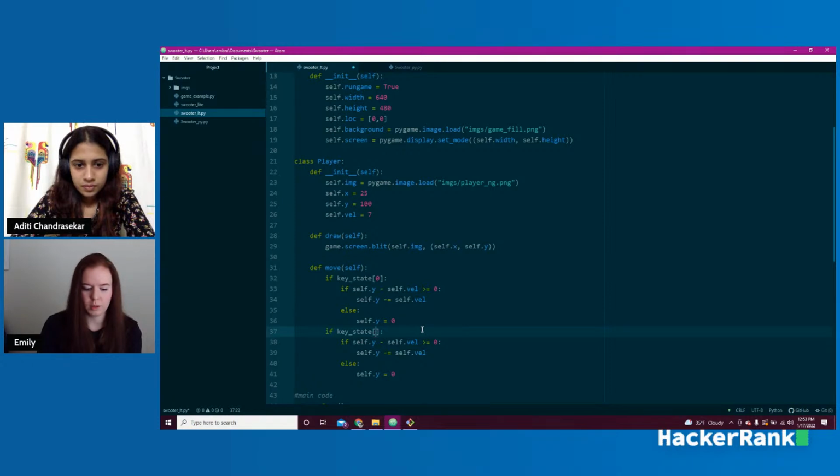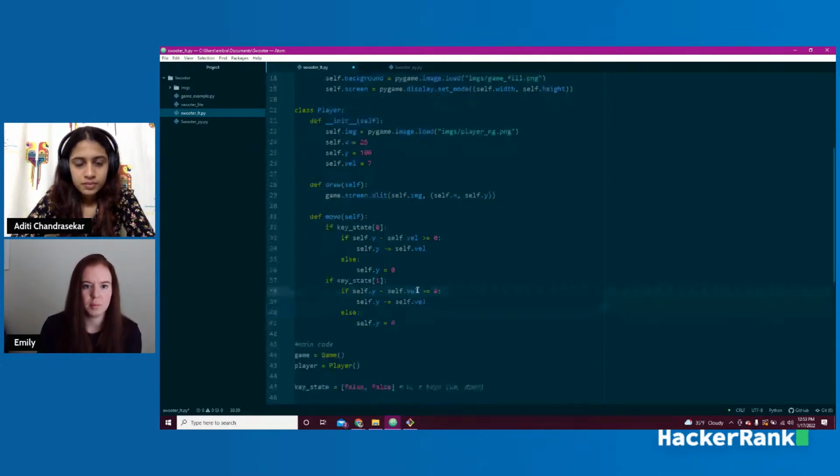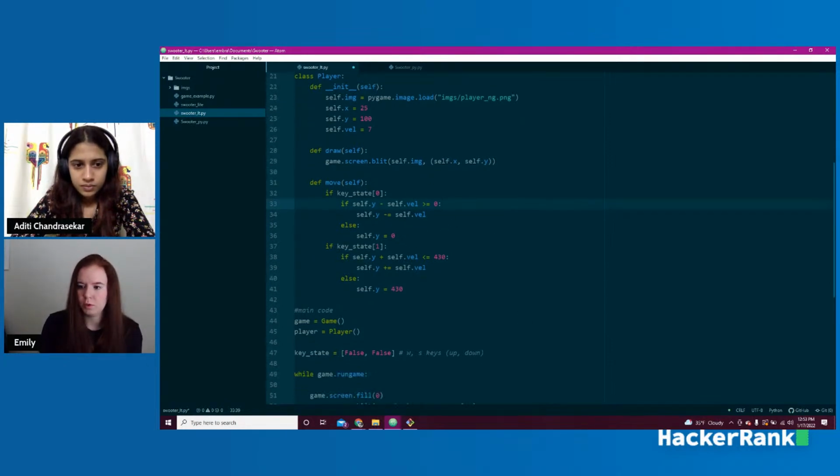This one's going to be key state 1 because now we're looking at S. And we're going to say if it is less than or equal to 480, which is our total height. So I'm going to do it as 430 so that we don't go off the screen. And this one's going to be plus instead of minus. And this one's going to be plus equals. And otherwise, it's going to be set to 430. So this is telling it where it's going to be on the screen whenever we push those buttons.